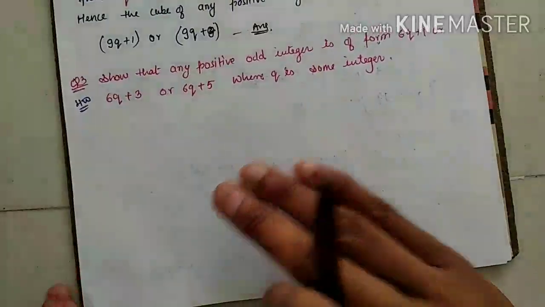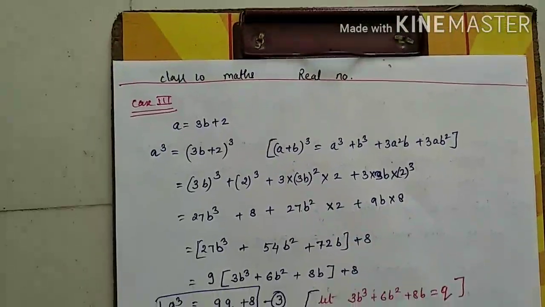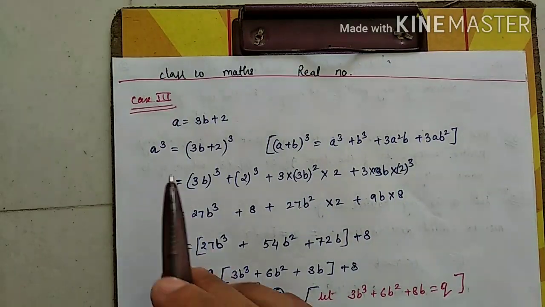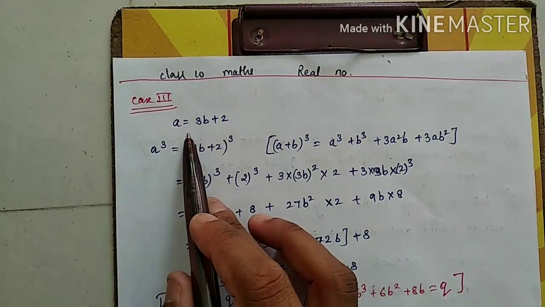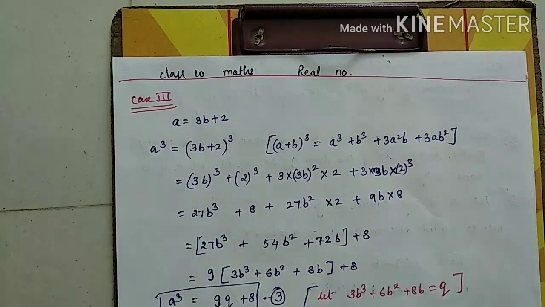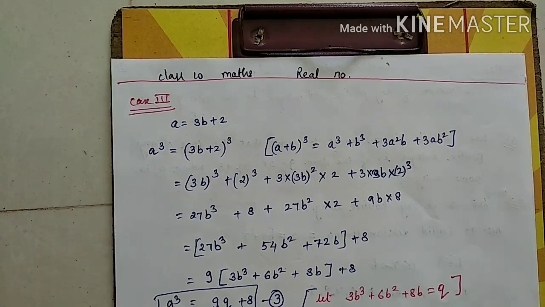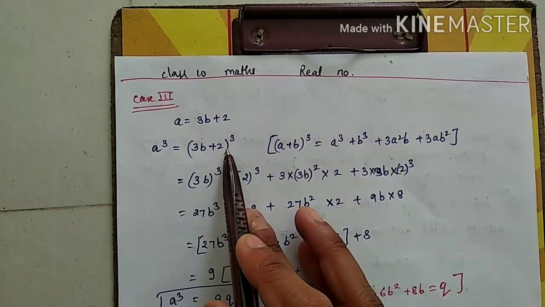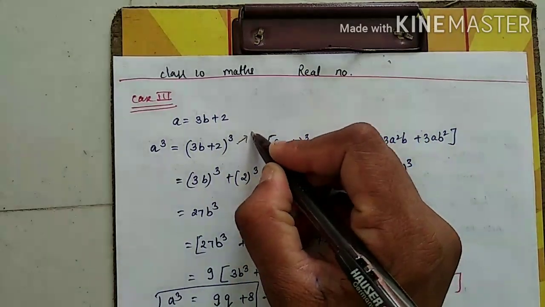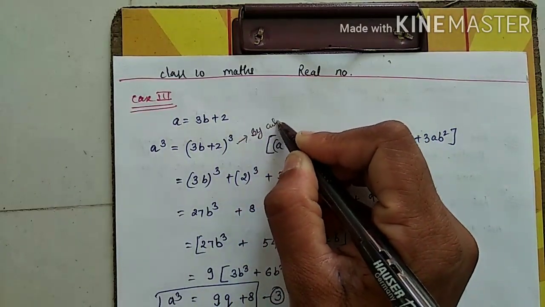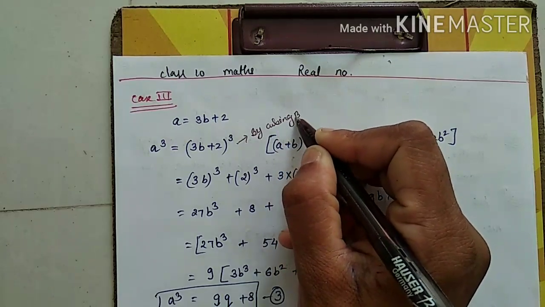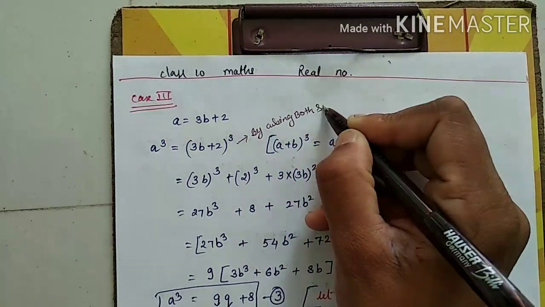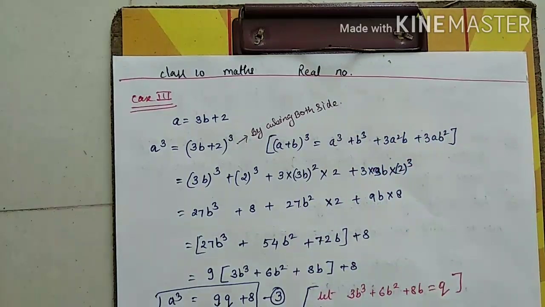Just go more. Third case, a equals 3b plus 2. Next remainder I am taking as 2. I have taken 0 before, I have taken 1 before, now I am taking 2. Now continue. a's cube is equal to (3b plus 2)'s cube. By cubing both sides.